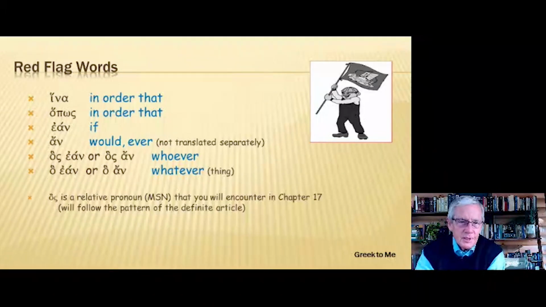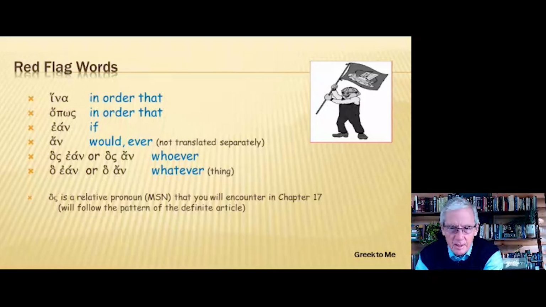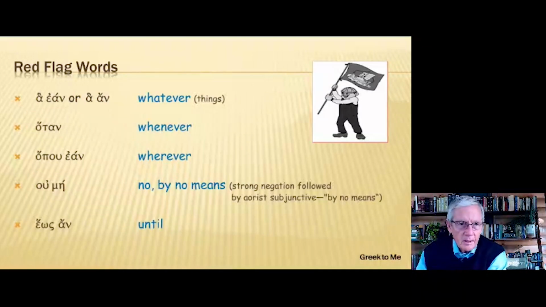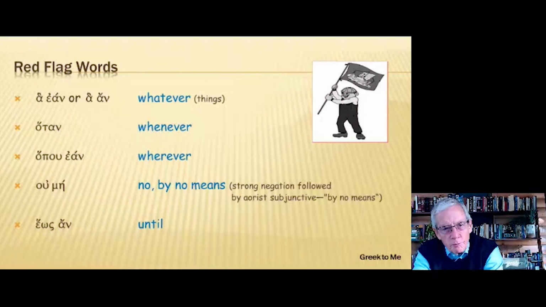Now, right underneath it, you have the neuter singular relative pronoun, and that can be combined with ha ean or ha an, whatever thing. And we put the word thing in there because it's neuter. All right, some more red flag words. Up at the top, we have the neuter plural relative pronoun.